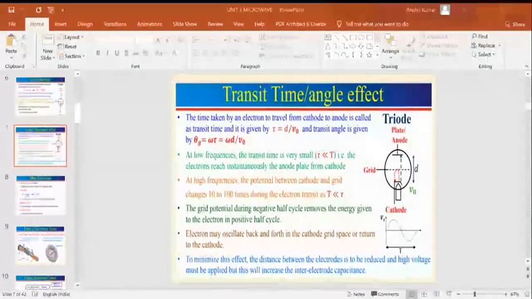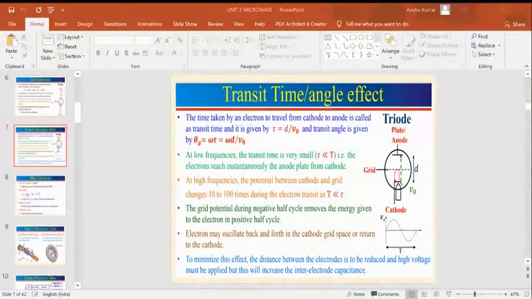Ankush, which topic? Transit time. Okay. Transit time is a time. Time is always equal to distance upon velocity. Here the distance is from the cathode to anode, and we know the electron velocity.